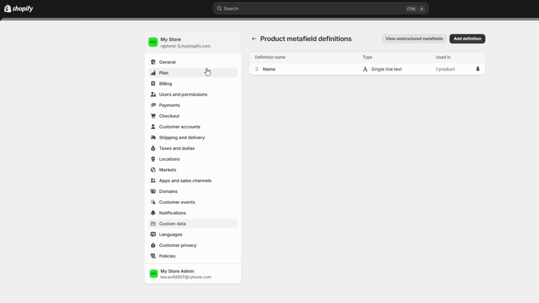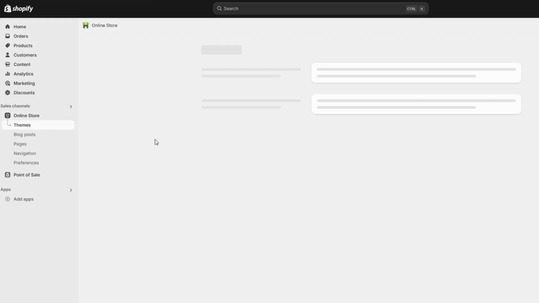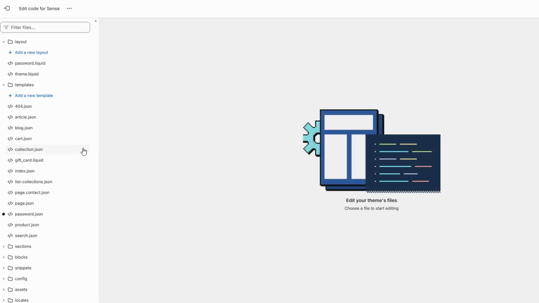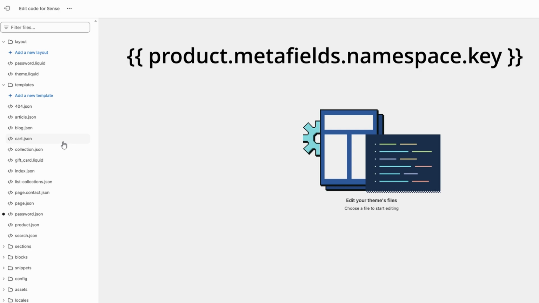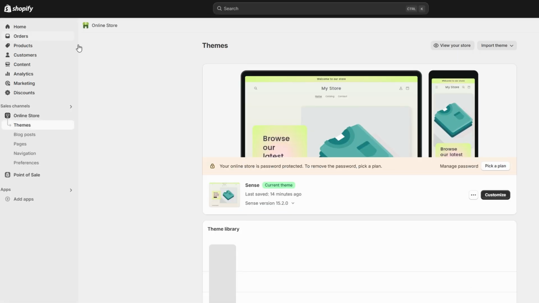In that case, you may need to manually add the Metafield code to your theme's liquid files. To do this, go to Online Store, Themes, Edit Code. In the file where you want to display the Metafield, usually either product.liquid or collection.liquid, you need to add the following code. Just replace namespace with your Metafield's namespace and key with the field's identifier. This tells Shopify exactly where to show your custom Metafield data. After you've made that change, refresh your store again, and your Metafield should show up.